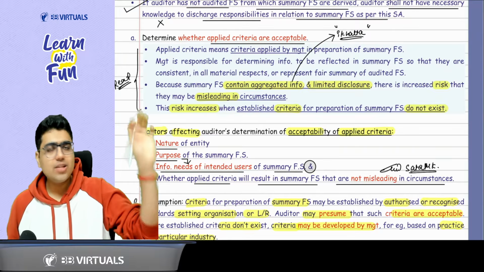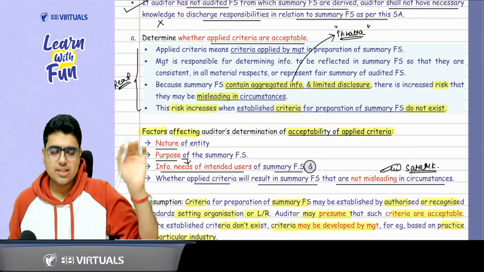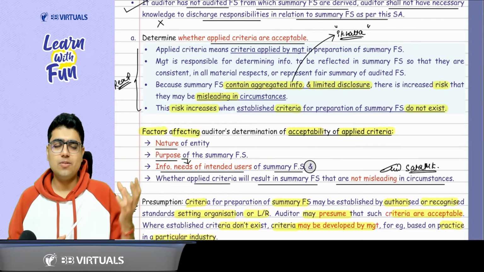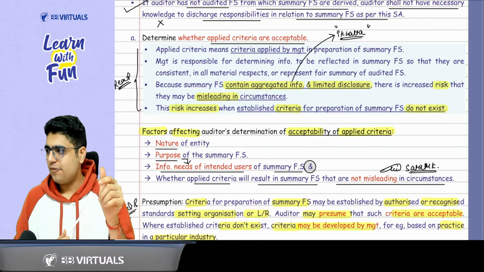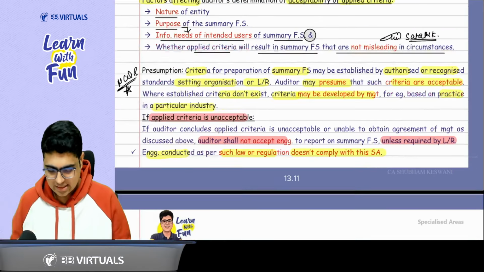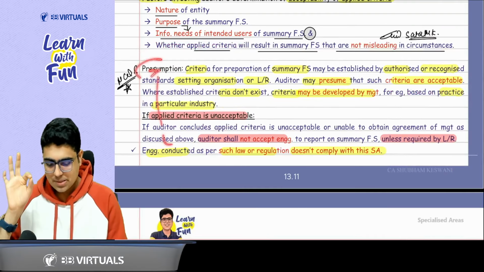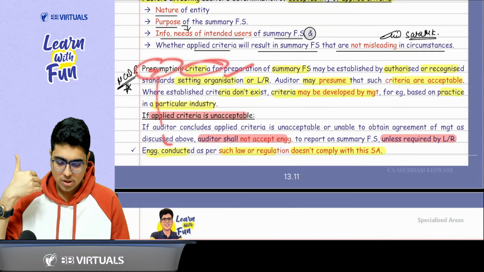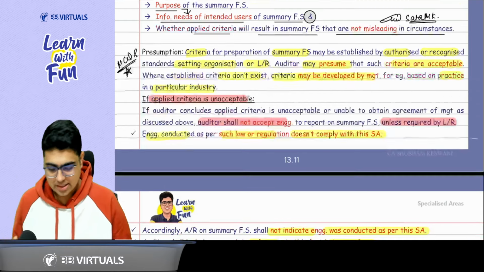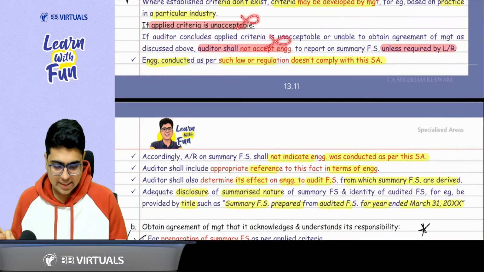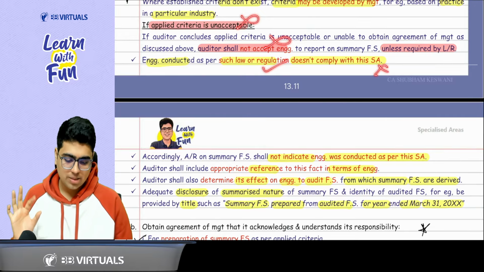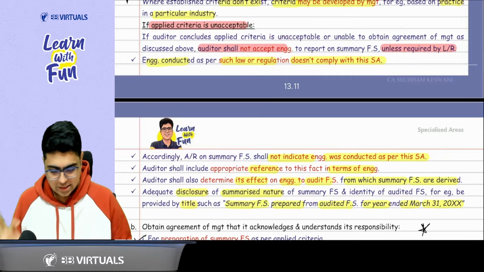First of all, nature of the entity, purpose of the financial statement. What is the purpose? Satisfy the users, fulfilling the information needs of the users. Make sure it is full information so that it is not misleading. Easy peasy, sir. Then you can take a presumption that whatever criteria is provided by law or regulation, you can presume it to be acceptable. If it is unacceptable, don't accept the engagement. Sir, if law says you have to accept, then you are not complying with the standard. Got it? Got it, sir.